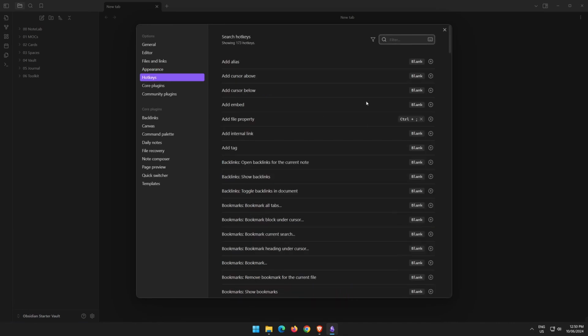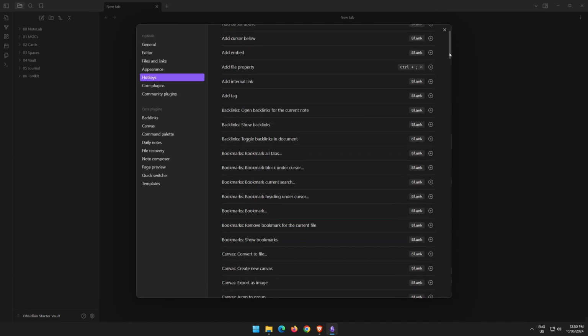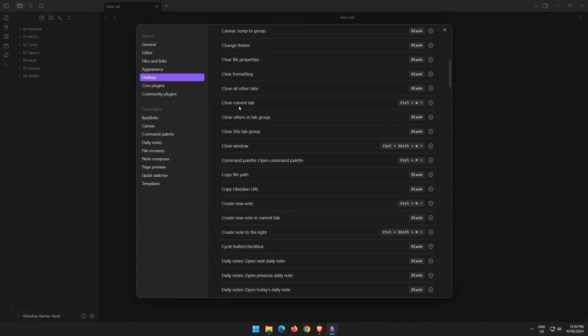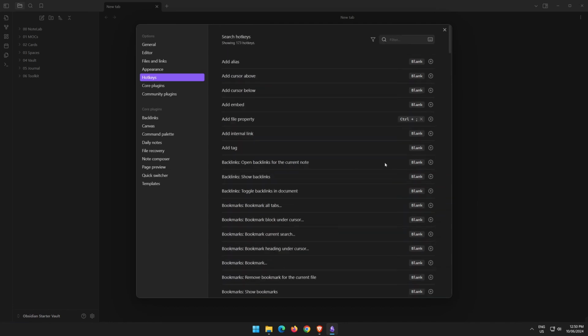So by default, Obsidian will have some default hotkeys already set up, and you can see them here for some of the commands within Obsidian. Close current tab is Control+W, close window Control-Shift-W, open the command palette Control+P. If you wanted to add a customized hotkey, you can do so by hitting the plus icon and then entering the hotkey you would like to use. If it's already been taken, it will show you that it's already been taken. This will come in handy later as you get more confident with Obsidian.